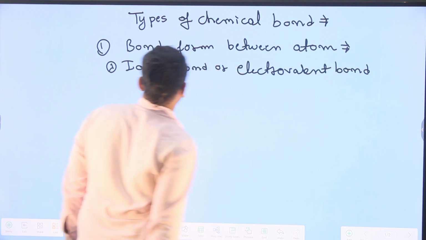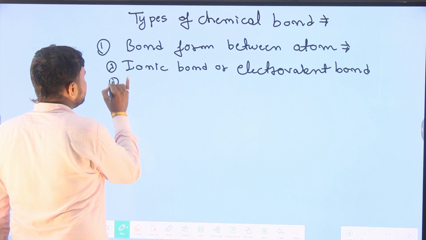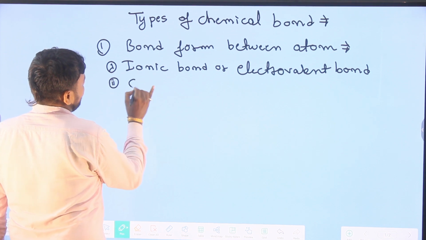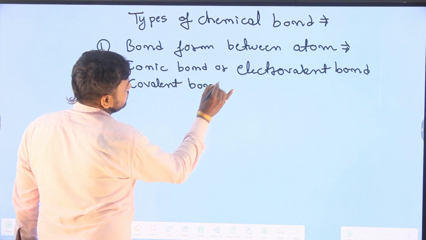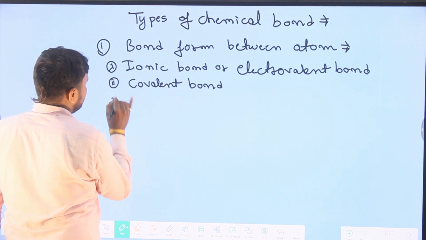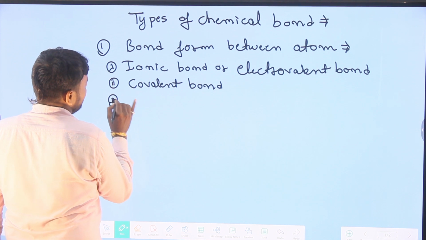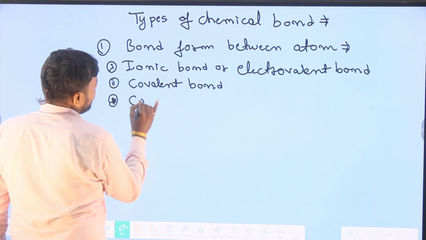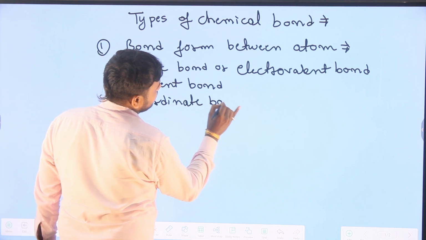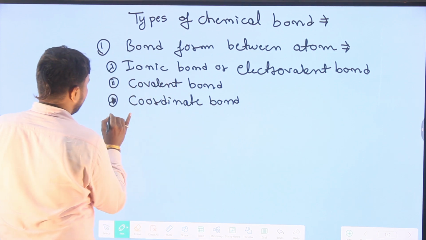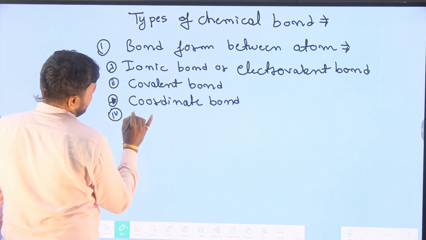Second, covalent bond. Third, coordinate bond. And fourth, metallic bond.